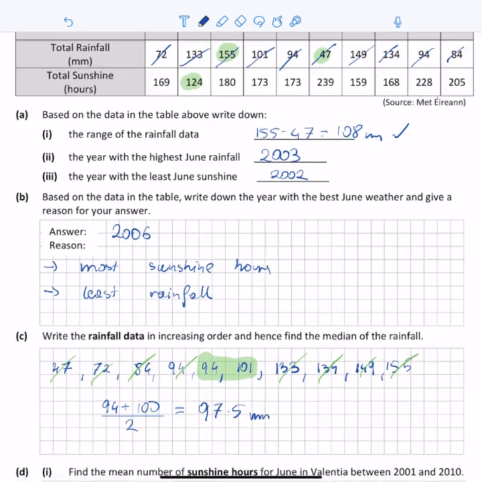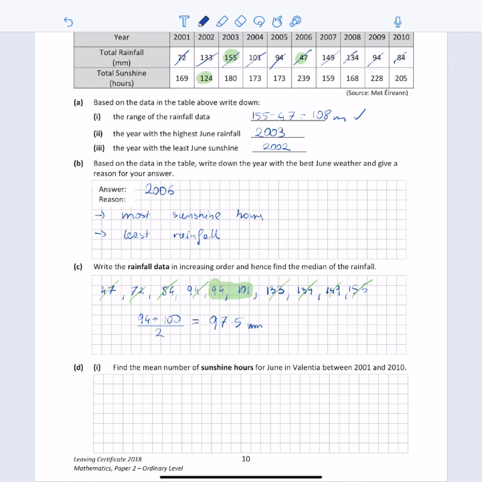In the next part of the problem, we have to find the mean number of sunshine hours for June in Valencia. The mean is the sum of the sunshine hours divided by the number of data points.